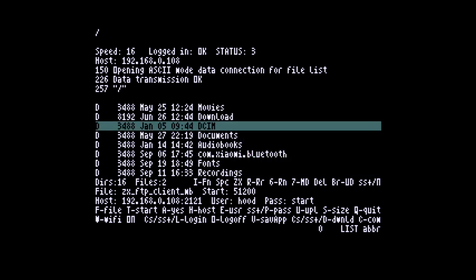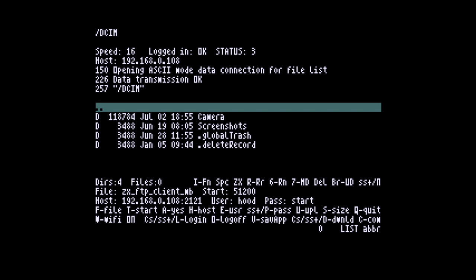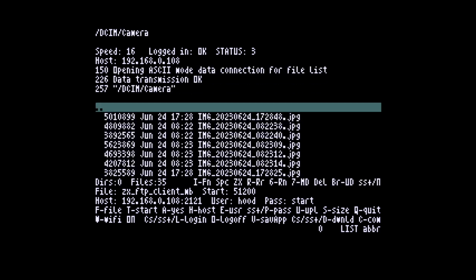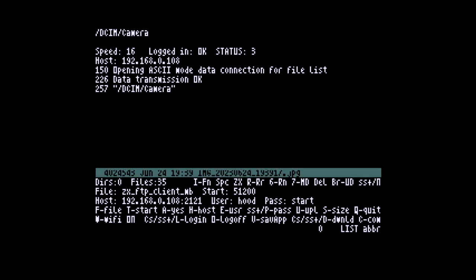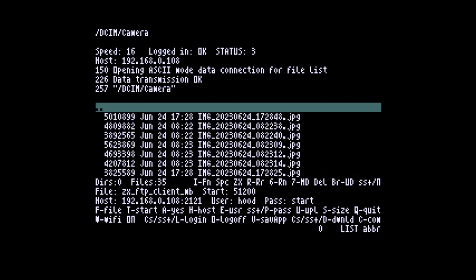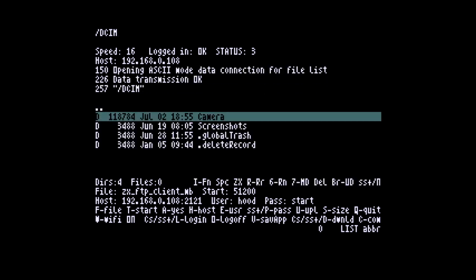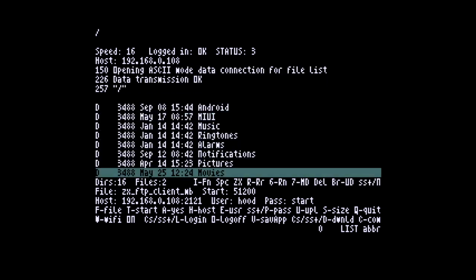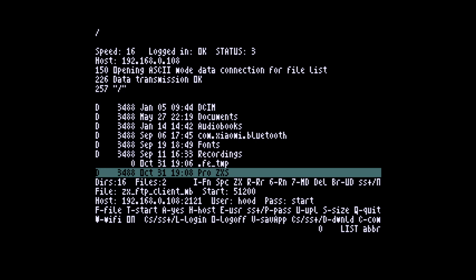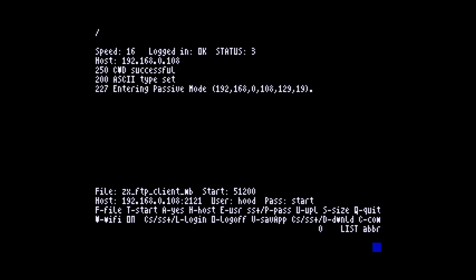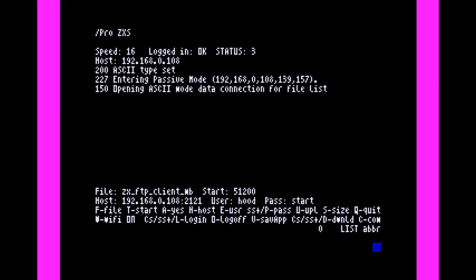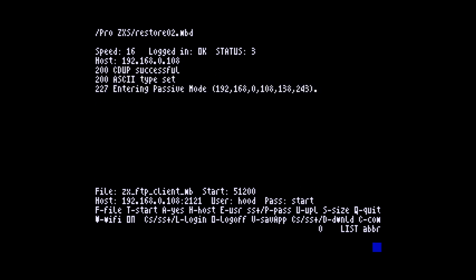There is some camera directory, which of course is not interesting. Most of the files of course are not interesting for ZX Spectrum, but as you can see, the Sarah can browse an FTP server running on the mobile device as well.